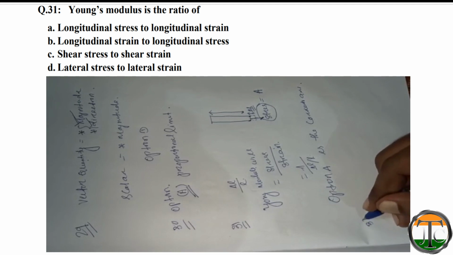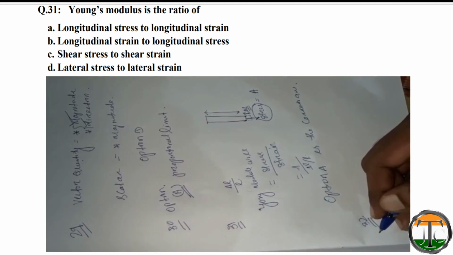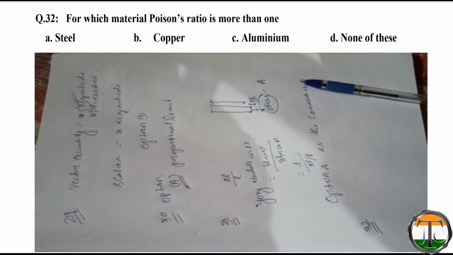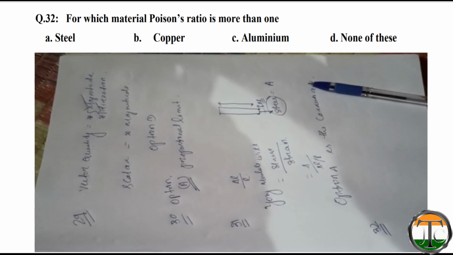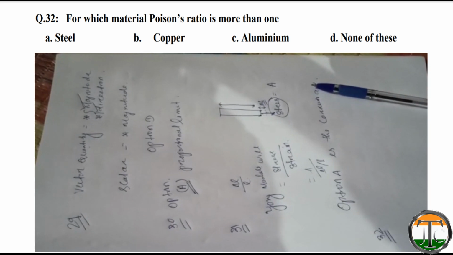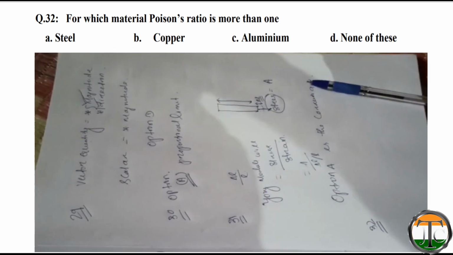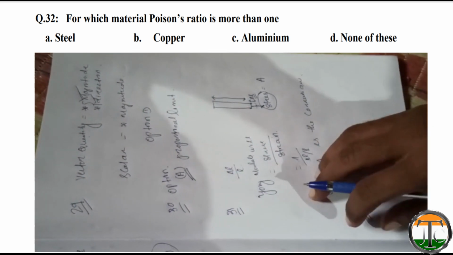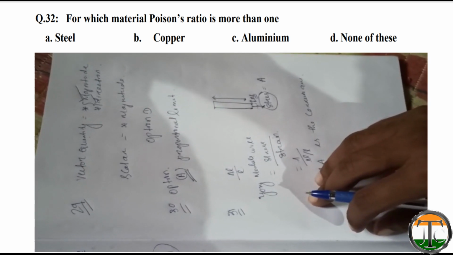Now we will solve question number 32. The question is, for which material is Poisson's ratio more than 1? Options are steel, copper, aluminum, and none of these.